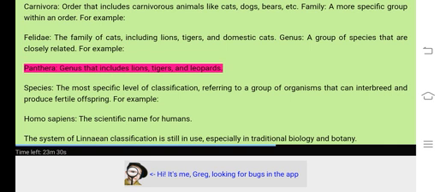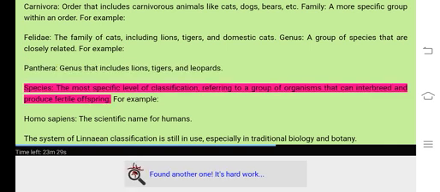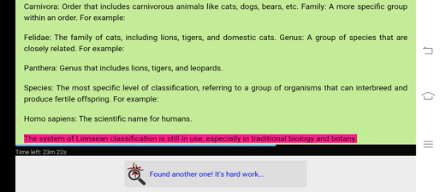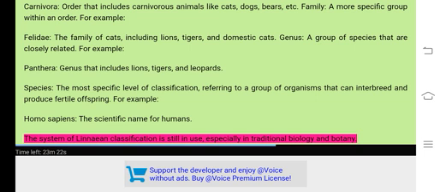For example, Panthera, the genus that includes lions, tigers, and leopards. Species, the most specific level of classification, referring to a group of organisms that can interbreed and produce fertile offspring. For example, Homo sapiens, the scientific name for humans. The system of Linnaean classification is still in use, especially in traditional biology and botany.